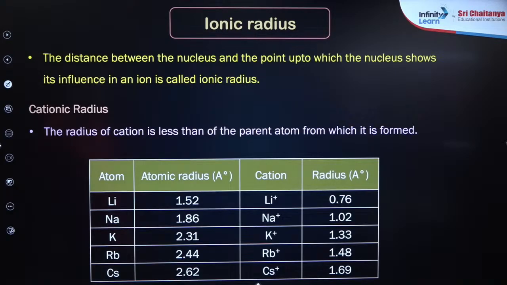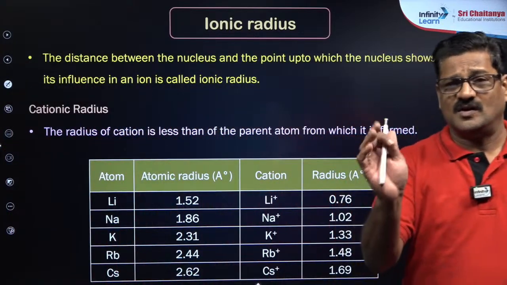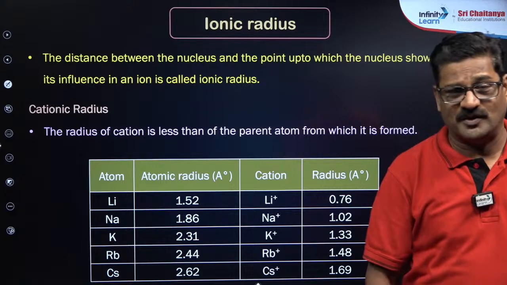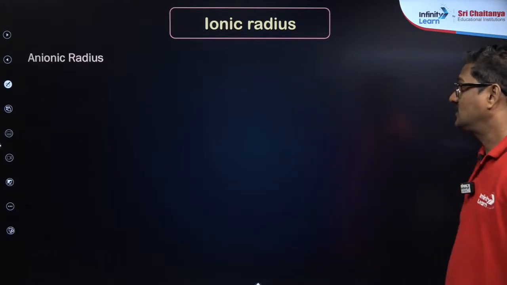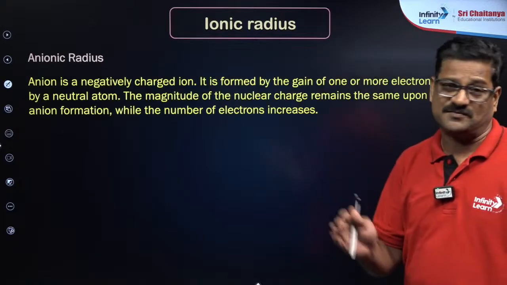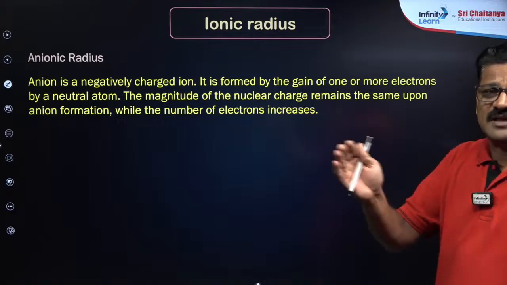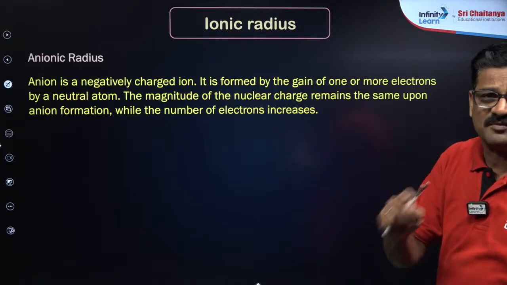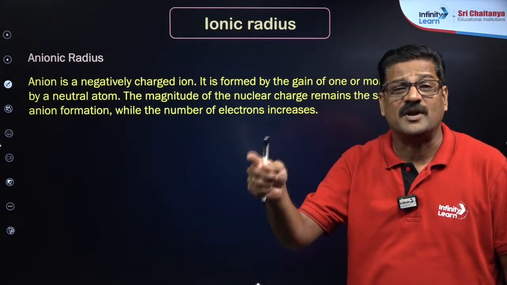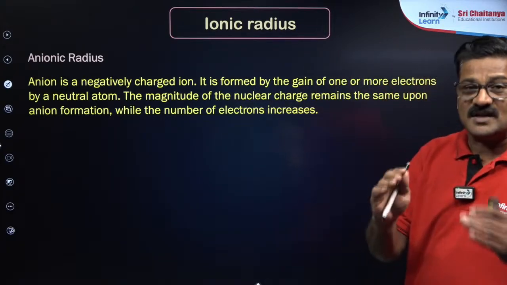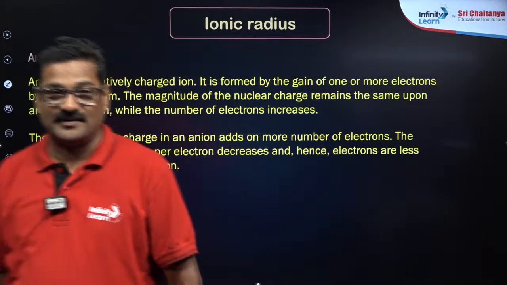The radius of a cation is less than that of the parent atom from which it is formed, right? So iron is bigger than Fe2+. I+ is bigger than iodine, right? Talking about anionic radius, an anion is formed by gaining of electrons. So an anion is a bigger atom, bigger than the neutral. Why? Because once the anion is formed, due to inter-electronic repulsions, the size increases. So I just want to say F minus is greater than F, right?